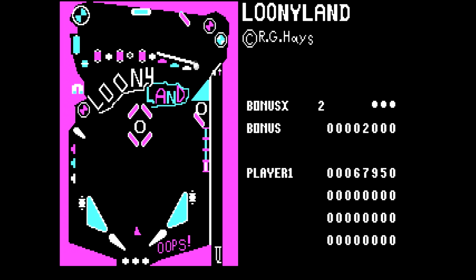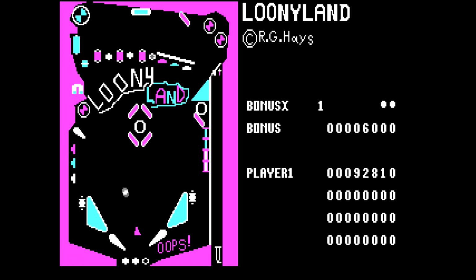So, needless to say, gobble holes don't show up on modern pinball machines for obvious reasons. The idea of losing your ball in play when you're playing fine is just not pleasant. People generally do not like games with gobble holes. So, also it's kind of hard to tell just what exactly you're trying to do on this table, because nothing's really labeled. You've just got the LOONYLND logo and then a sort of oops thing at the bottom, and that's pretty much it.